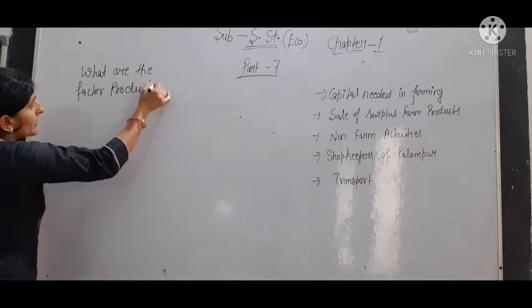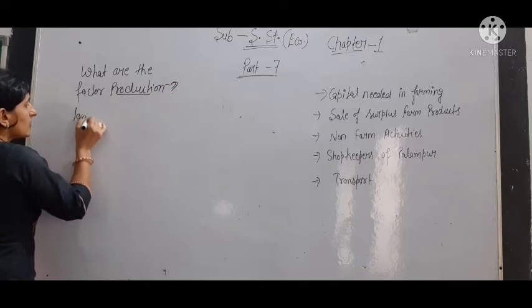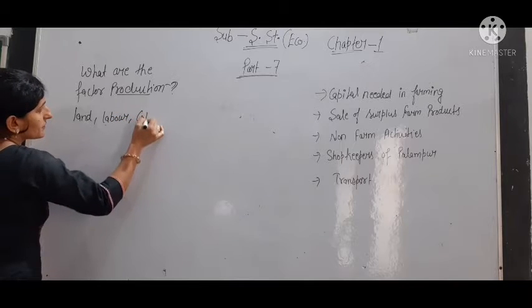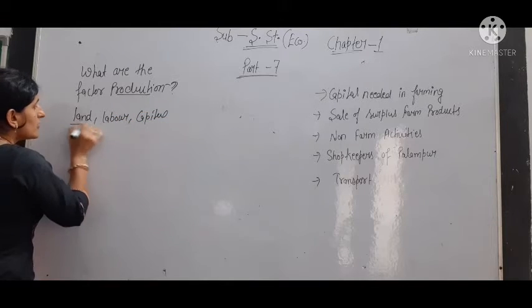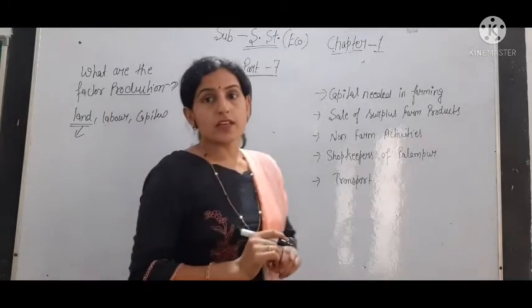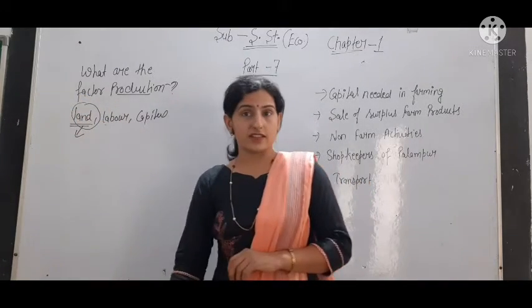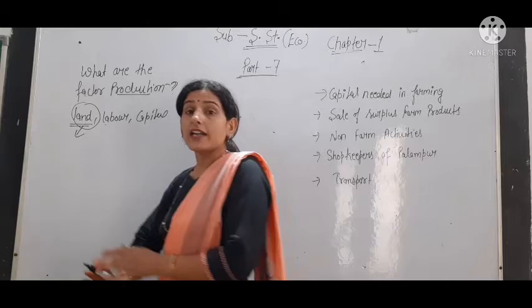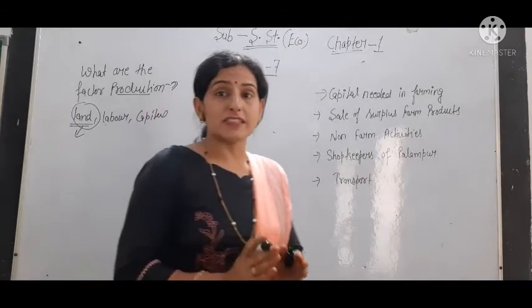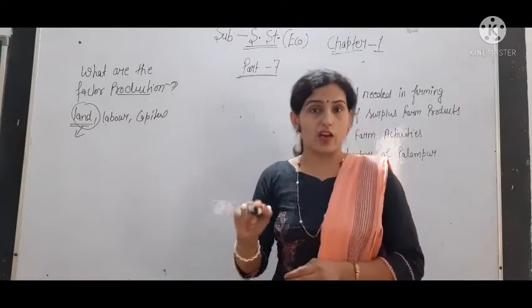So mainly the factors of production are land, labor, capital. Okay, so land is limited. We cannot increase the area of land, but by doing multiple cropping, by using modern methods of production, we can get more production from the same area of land.